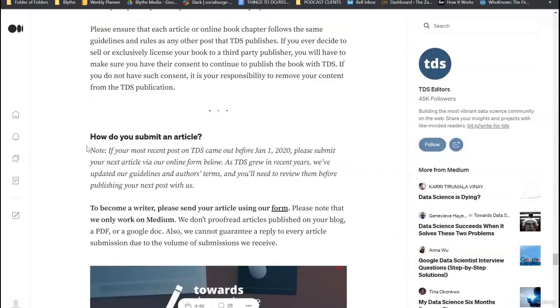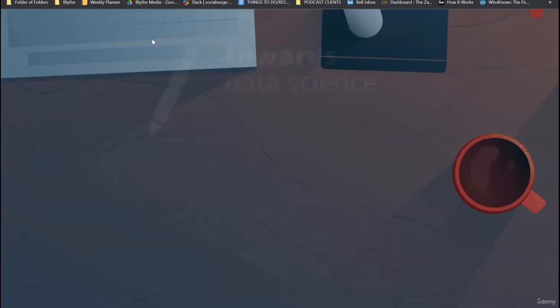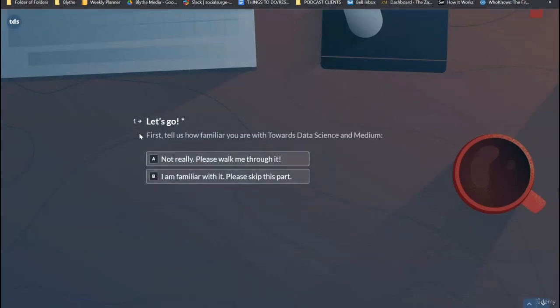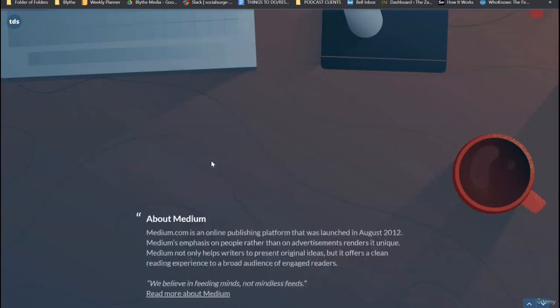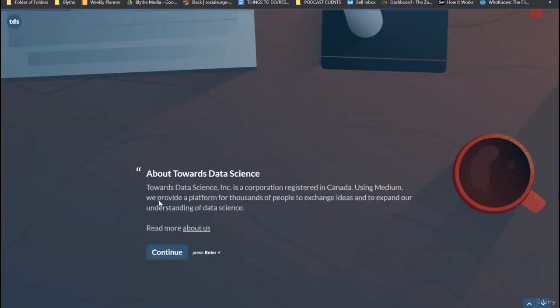Here we go. So how do you submit an article? To become a writer, please send your article using our form here. Let's click on it. It's going to ask you some questions. Are you familiar with Towards Data Science? Let's say not really. Let's see what happens here. Okay, so it's just talking about Medium, continue.